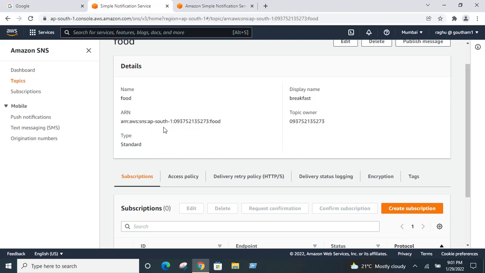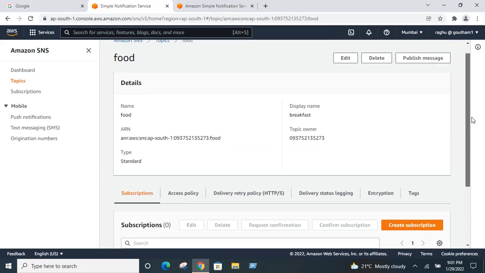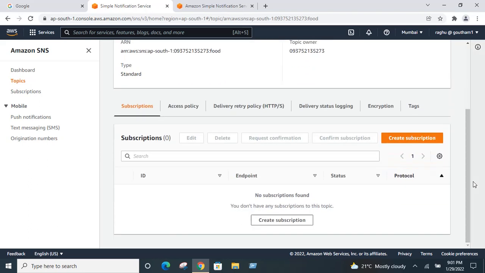Okay, so this is the ARN, Amazon Resource Name: AWS, SNS, the region in which you are creating, your account ID and the topic name. This is the topic owner account ID, and this is the type. We have chosen the standard method, we didn't choose the FIFO method. So see here, these are the subscription methods. You can click on create subscription.